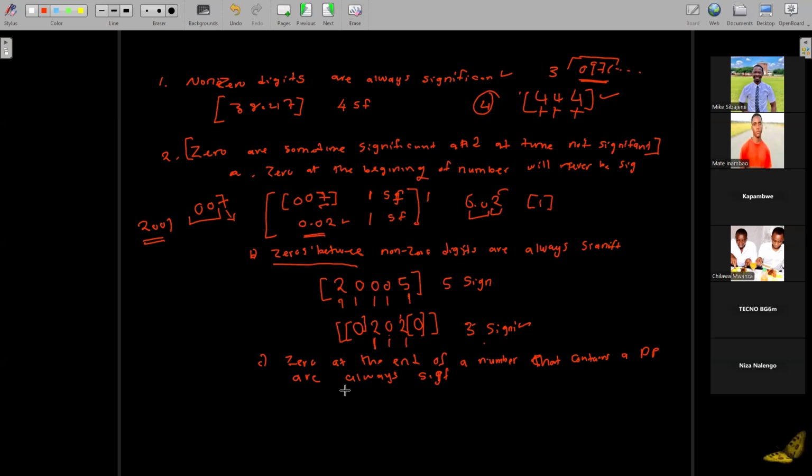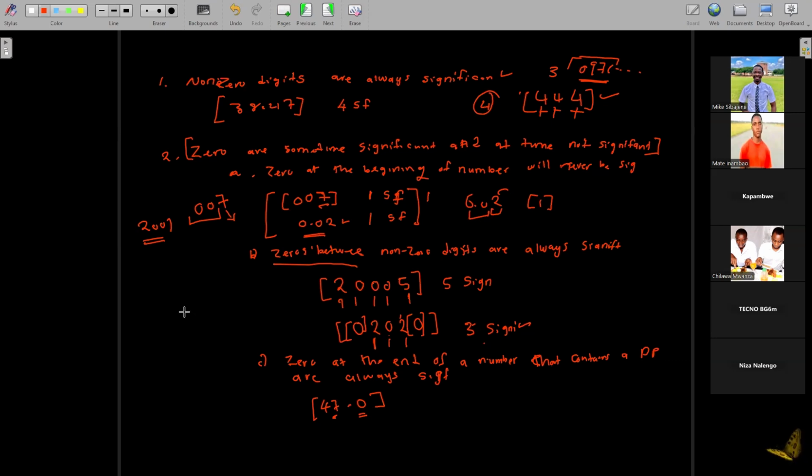Zeros at the end of a number. For example, if I write 47.0, how many significant figures are in this number? Remember, we said zeros at the end of a number that contains a decimal point are always significant. So this zero is also significant because there's a decimal point and the other digits are significant.